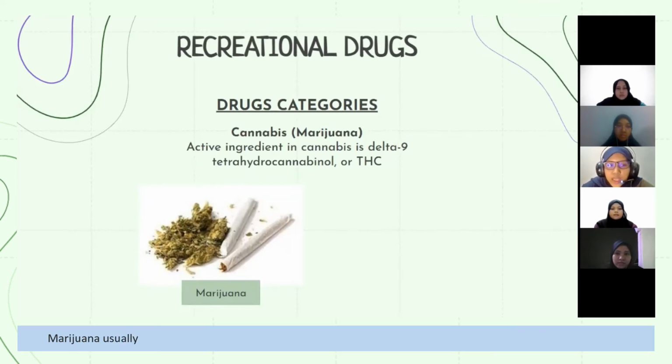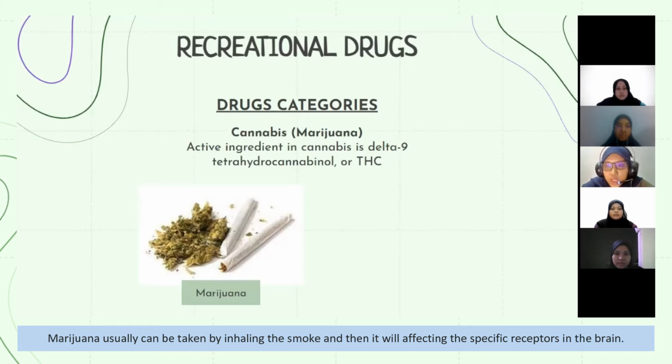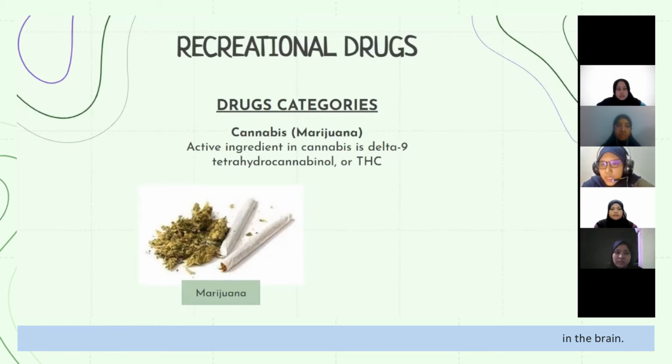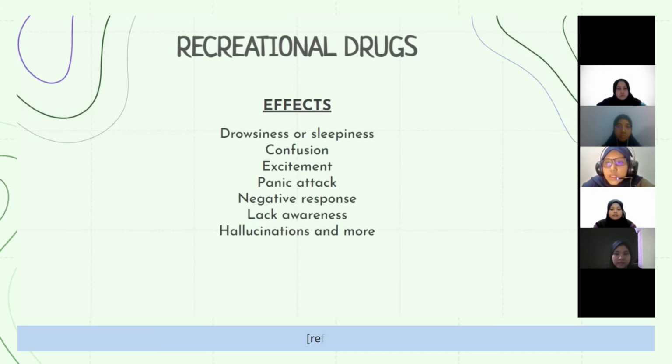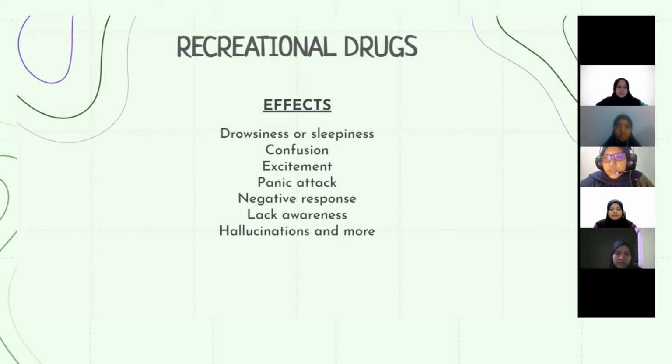Marijuana usually can be taken by inhaling marijuana smoke, and the smoke itself will cause effects to specific receptors in the brain. And then we have the effects of recreational drugs, but the important thing is the effect is based on the drug that the individual takes. So now I will pass this presentation to the next presenter.